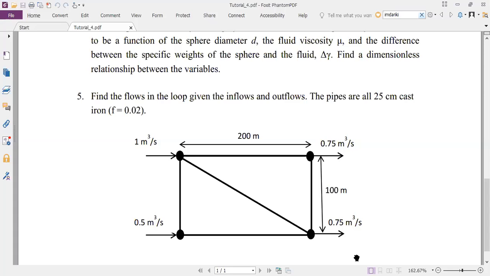When do you stop iterating? When will you stop iterating when you do this iterative process? When will you stop iterating? Anybody? When the head loss sums up to 0.